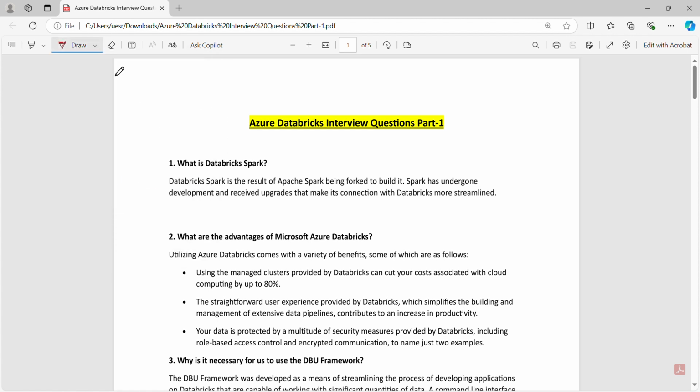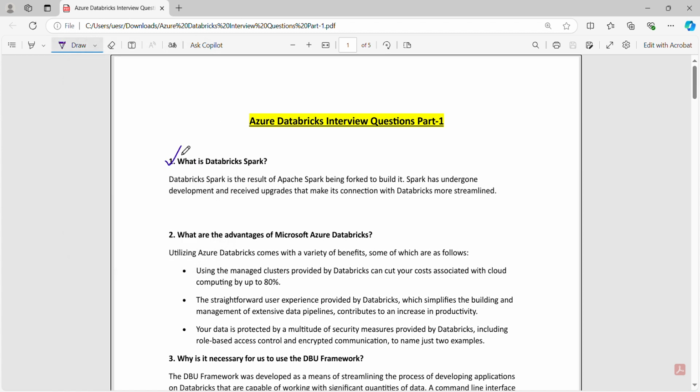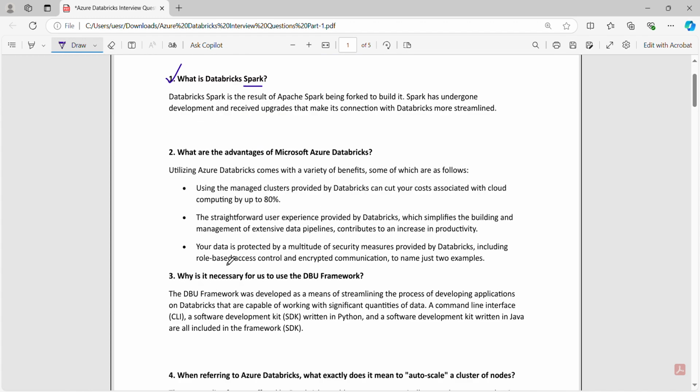So what is Databricks? One of the most important questions. What is Databricks Spark? Databricks Spark is the result of Apache Spark being forked to build it. Spark has undergone development and received upgrades that make its connection with Databricks more streamlined.